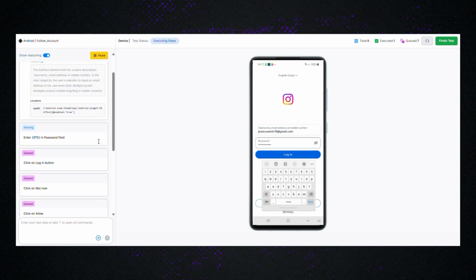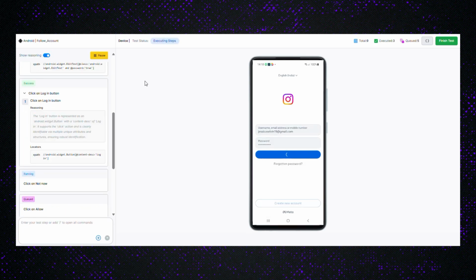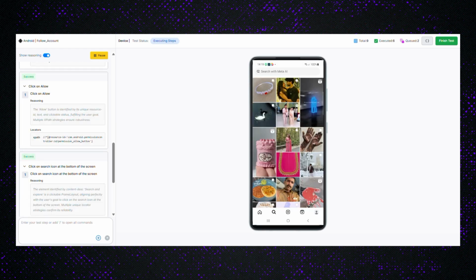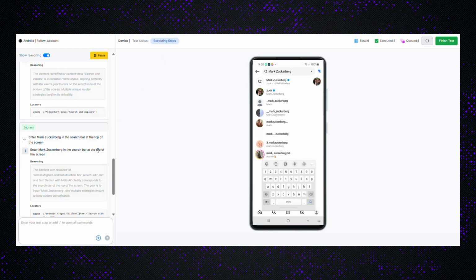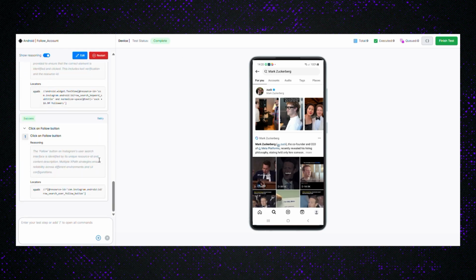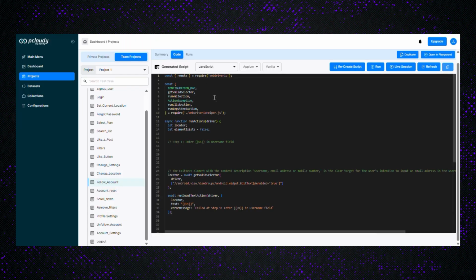Enter the username, enter the password, click log in, handle post login prompts, allow system permissions, open search, search for Mark Zuckerberg, select the profile, click follow. That's the entire test flow, defined without writing a single line of automation code. The AI agent is automatically generating the automation script in the background.